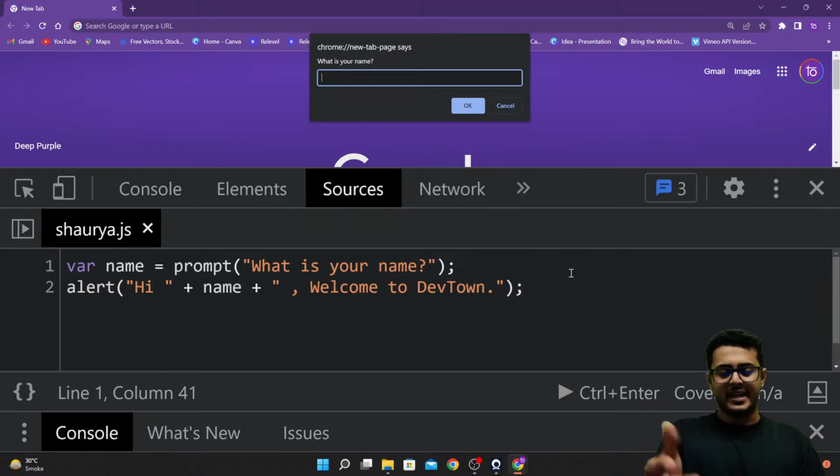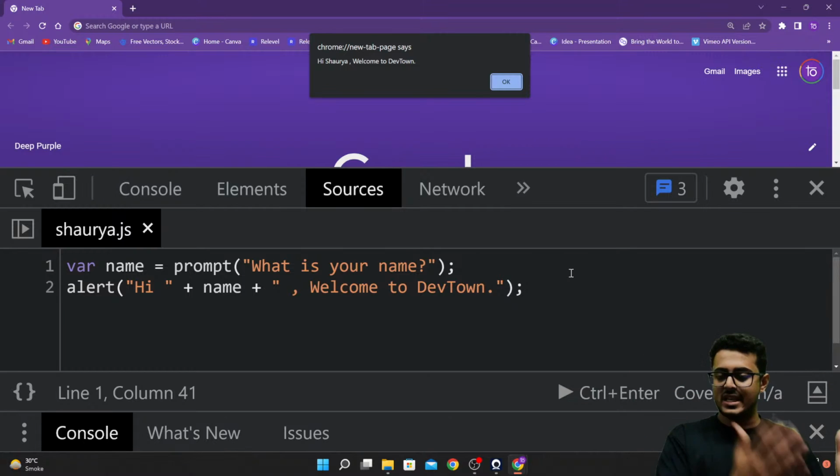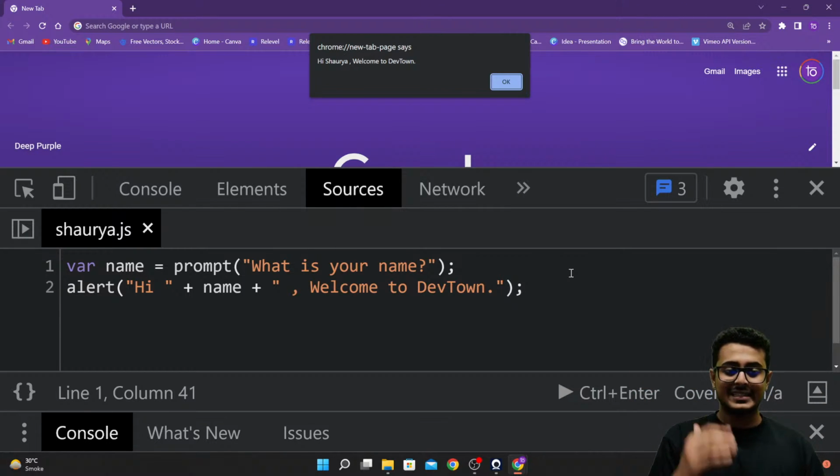So I'm getting a prompt, what is your name? I'll enter my name, Shaurya. As you're able to see, the first line of code is getting run: name is equal to prompt, what is your name? I'm entering my name, that is Shaurya, right over here. So it is getting saved inside a variable called name, and then an alert is being generated that is saying, "Hi Shaurya, welcome to DevTown."